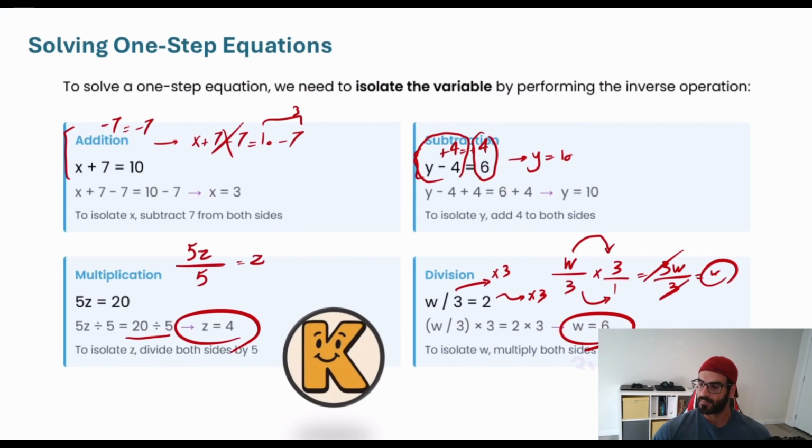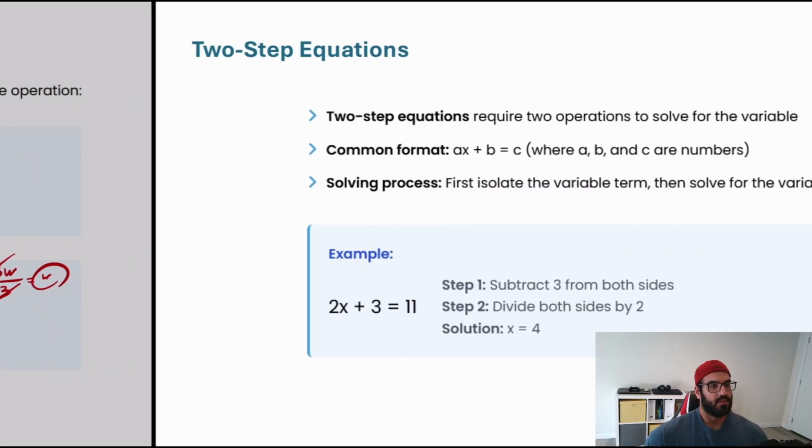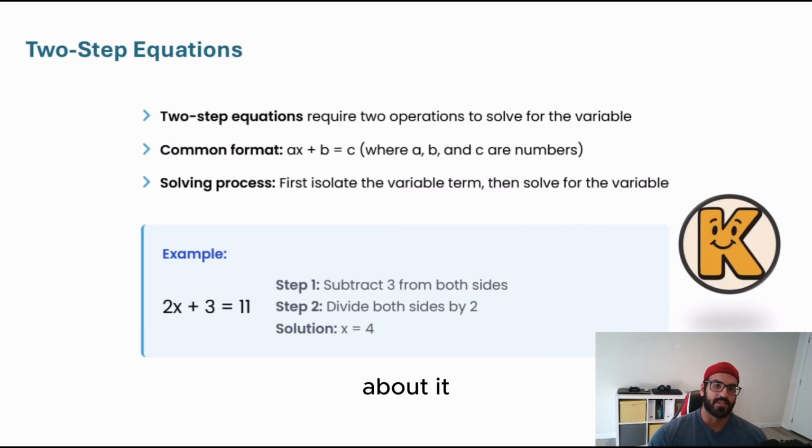w is equal to 6. So let's talk about two-step equations. There are times that rather than just doing one simple addition, subtraction, multiplication, or division, we have to combine those two. What does that mean? Imagine that I have a scenario that 2x plus 3 is equal to 11. So right now you would say that, okay, somehow I can get rid of 3, but still 2x is not going to show me that x is isolated. What can I do? I would say that it's easy. Just do the way that you did.